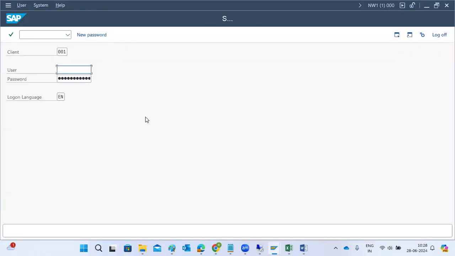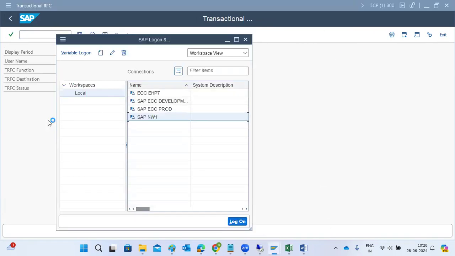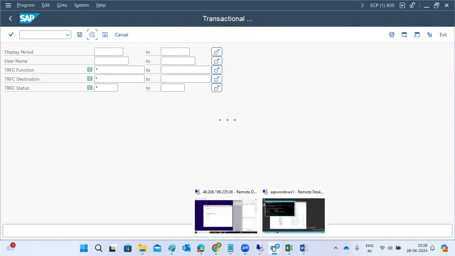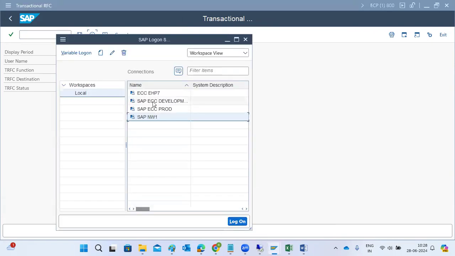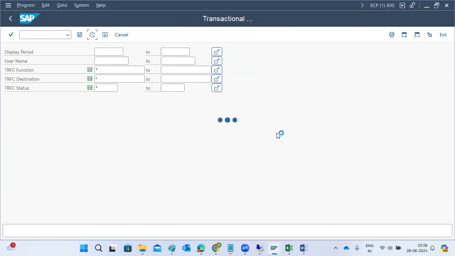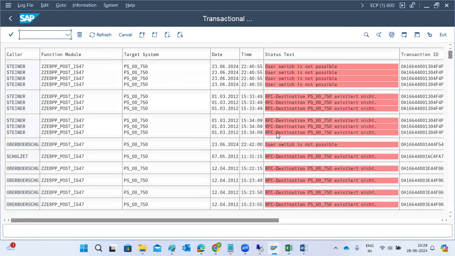So we have the other systems. Whatever production systems we have, we need to check all the information here, right? Then only we will come to know the issues. Based upon the issues, if you fix them during the business hours, users will not face similar errors in the systems. That's the thing.